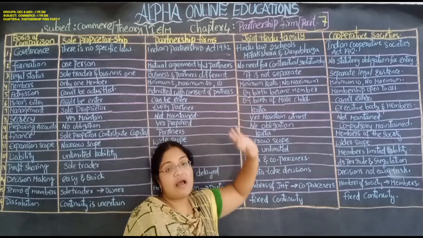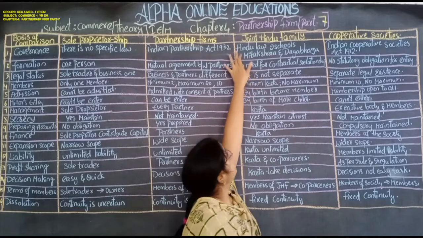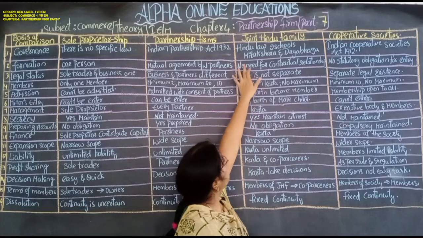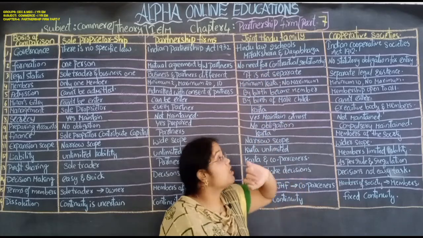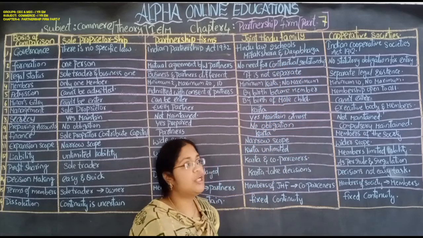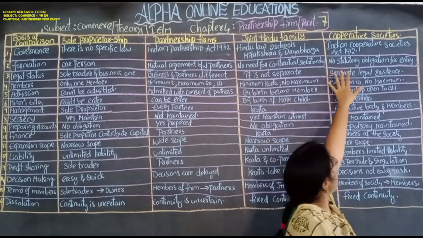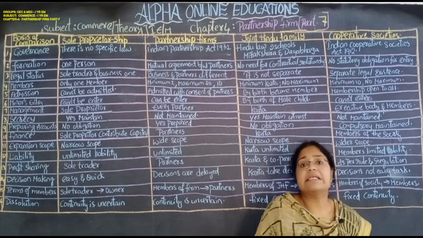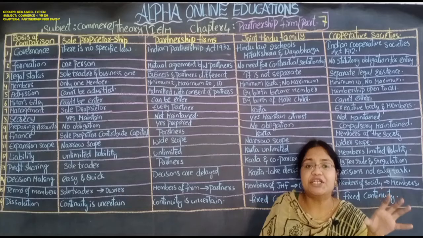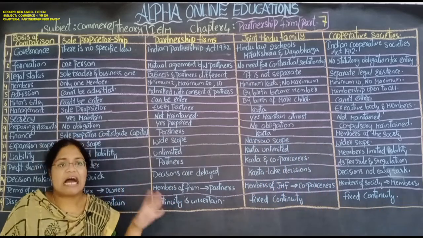Next, joint Hindu family is started with the Hindu law, and the two famous schools are Mitakshara and Dayabhaga. Those are the famous two Hindu schools. Next, cooperative societies are formed by the Indian Cooperative Society Act 1912. With that Act, the cooperative societies have been established.